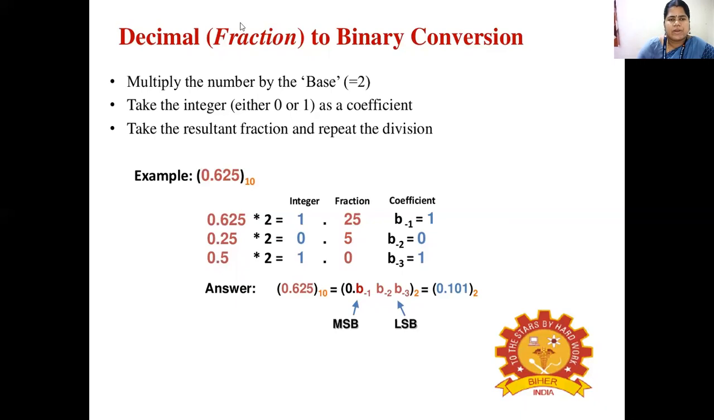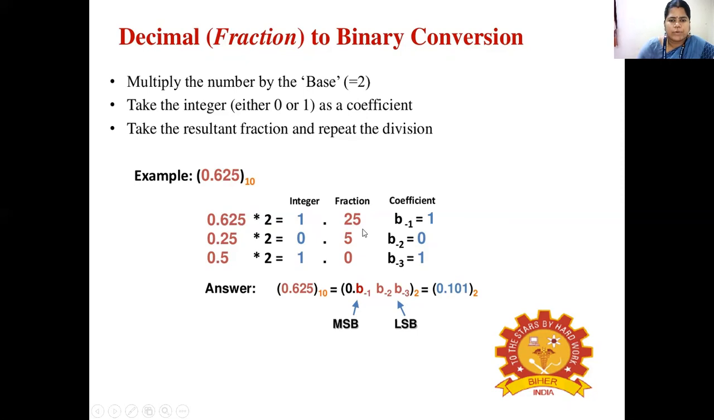This is a conversion of a decimal value into a binary with a fractional part. We know that if it is a fractional part, we need to multiply by 2. So multiply the given value by 2. We'll get the integer 1 and a fractional part 0.25.